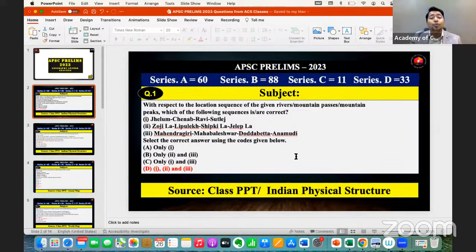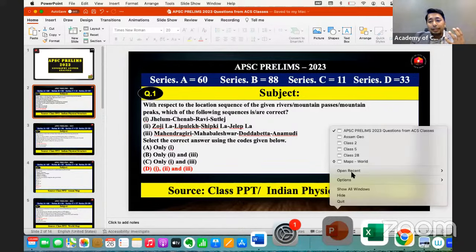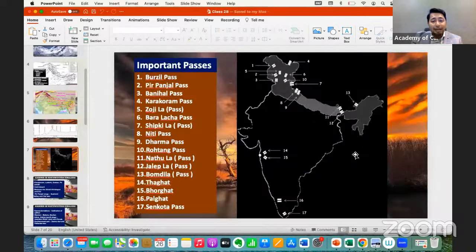So my dear, there is no concept to learn for this particular question. Of course, we have to understand the atlas. We have to go through the world map. The source which I gave in my geography class was the Indian physical structure. I can share the PPT regarding this topic, where you can learn all the passes. See, this is my class PPT. Here you can learn all the passes. We'll discuss all the passes here.